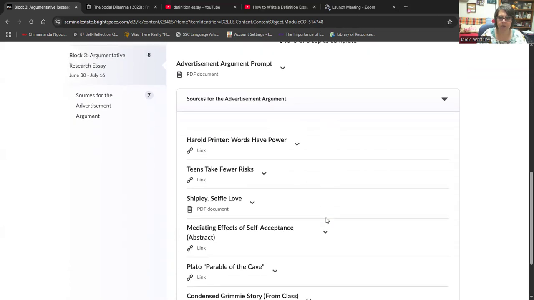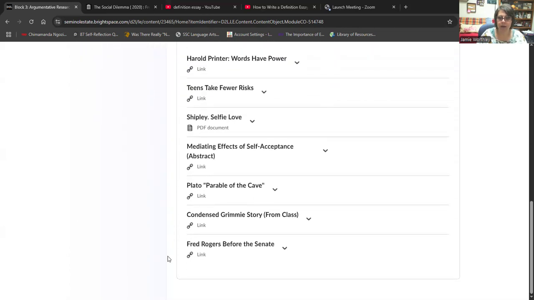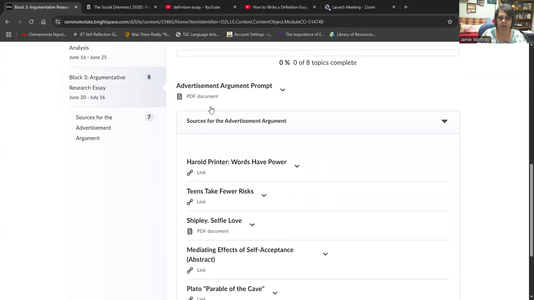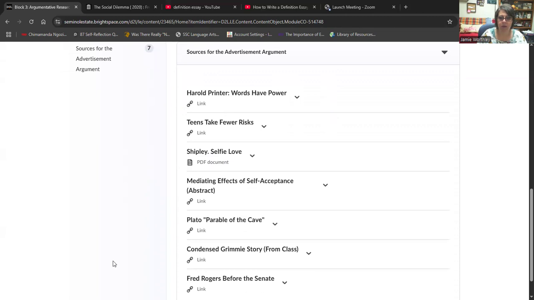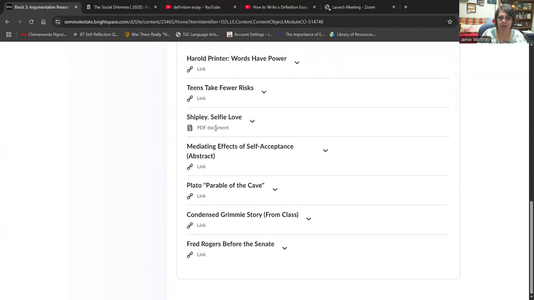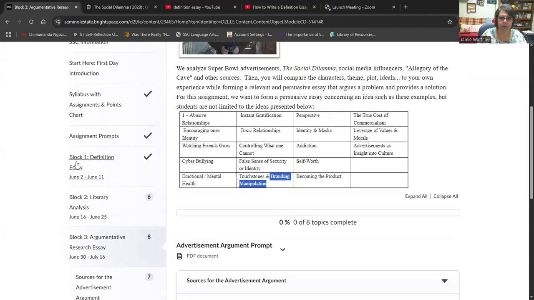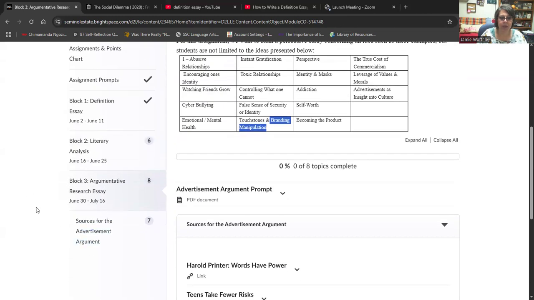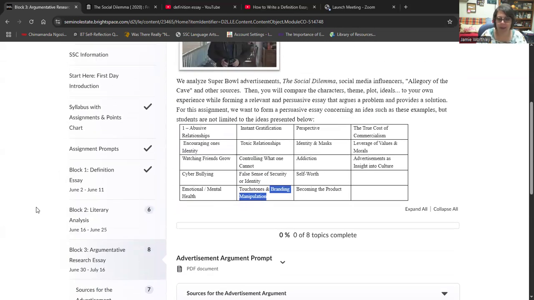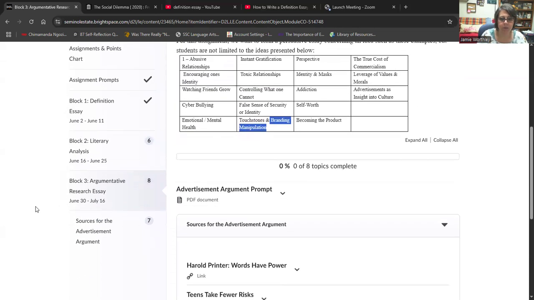So you are welcome to use a whole lot of sources. There's the argumentative advertisement argument prompt. Here's a lot of sources. This one right here, the Shipley's Self-Love, you definitely need to read that one. That's a good source whenever we get here. And then, of course, we get to block 4, the very end, and I'm going to redo a few things on that before we get there.